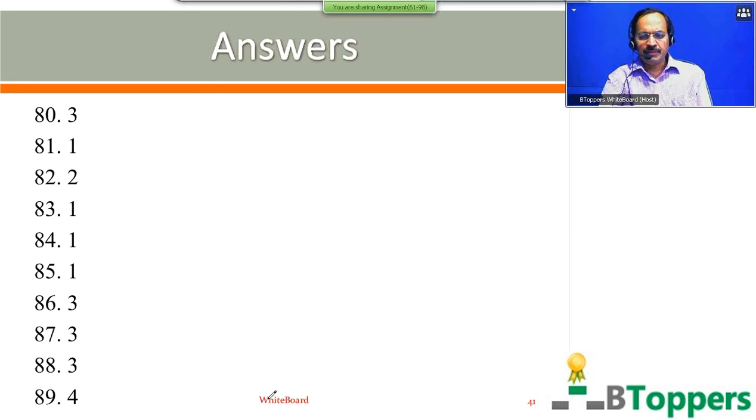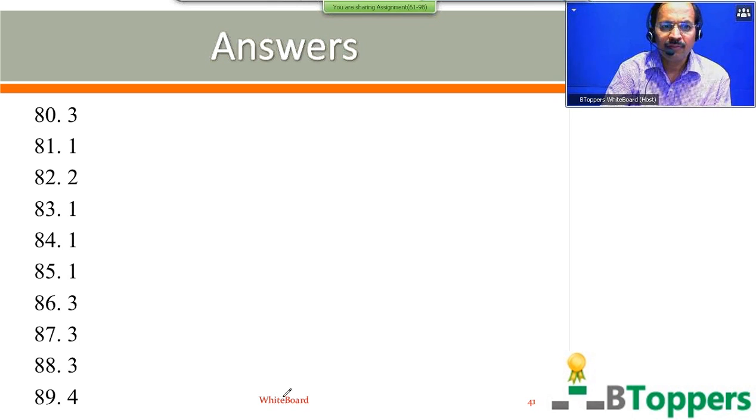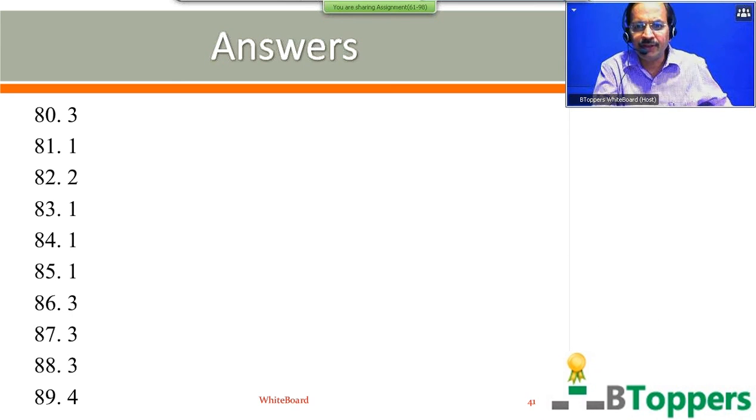So, in my next class, I will be discussing the solutions of these questions. And after that, you will be having the continuation part of the assignment in Work Power Energy. Last part of the assignment in Work Power Energy will have questions numbering from 91 onwards, maximum up to 120.